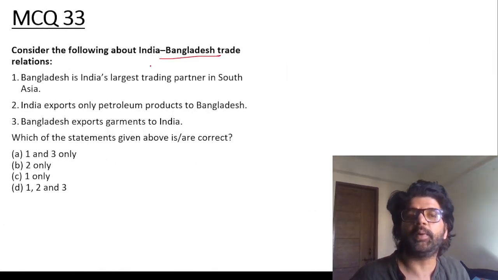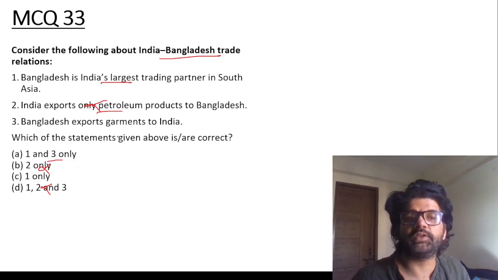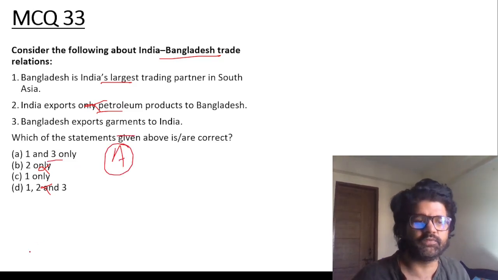MCQ 33. India-Bangladesh trade relation. Bangladesh is India's largest trading partner in South Asia. Really correct. India exports only petroleum products. Wrong. Second is wrong. So now you'll have to check the third one. Bangladesh exports garments to India. Correct. A is the answer.